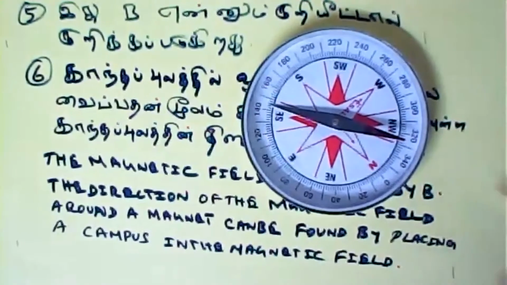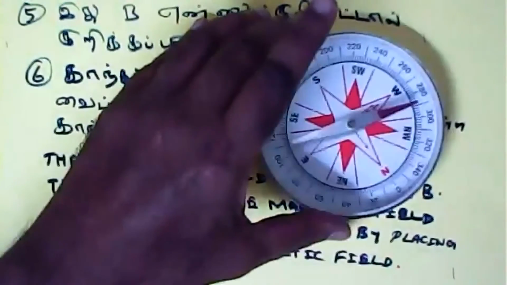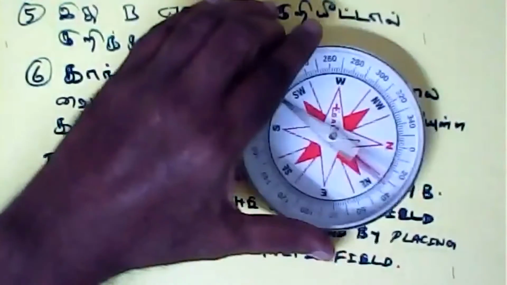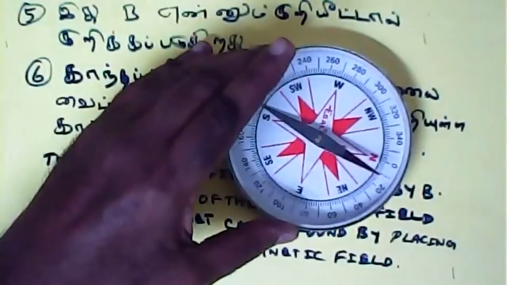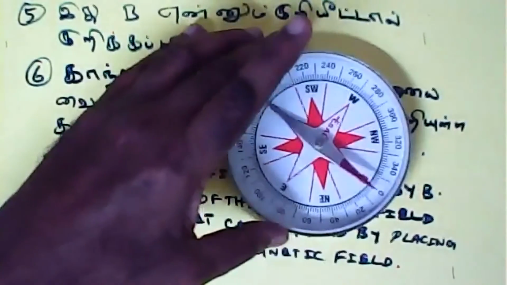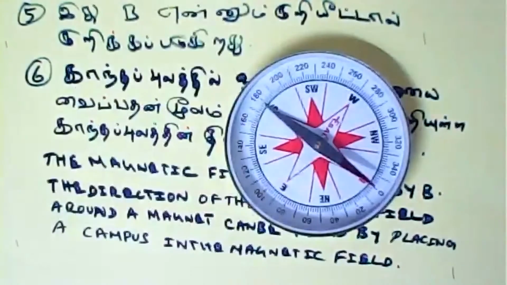Okay, you are able to see. Now I have removed it. Now you see, the needle is again northwest, because the magnet is very near to me. That is why the deflection is still noted. So now I have taken the magnet away and placed it away. Now you see it has come back to northwest.